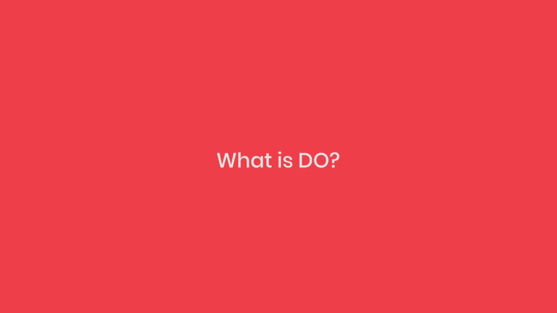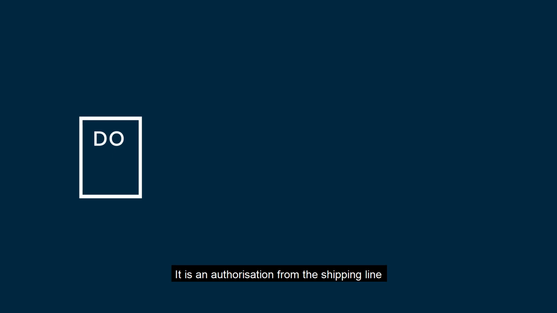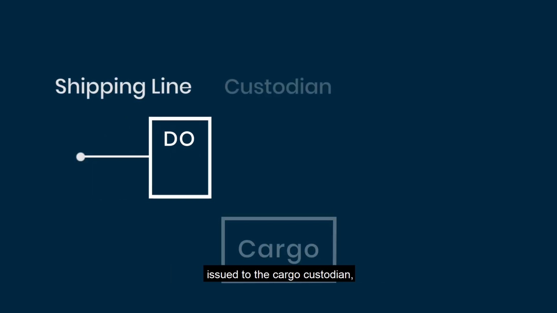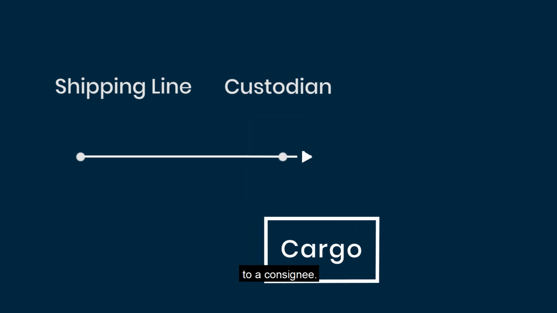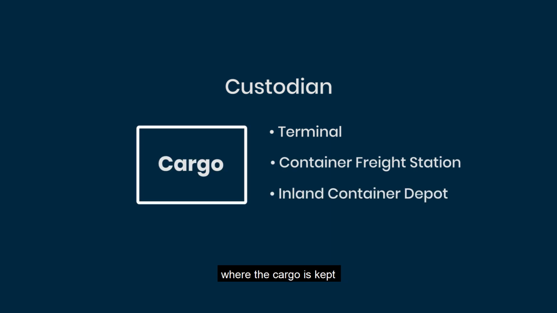What is DO? DO stands for Delivery Order. It is an authorization from the shipping line issued to the cargo custodian to release the cargo to a consignee. Custodian refers to the terminal or container freight station or inland container depot where the cargo is kept under customs bond.